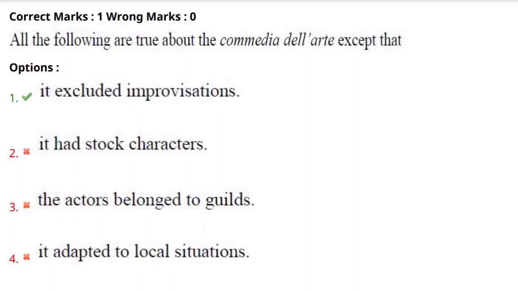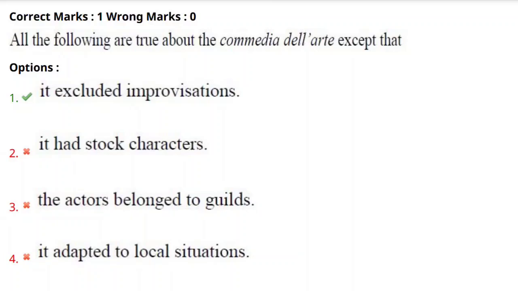Now let's look at the options. It excluded improvisations. No, any kind of art includes improvisation. Here the first option itself is not related to Commedia dell'arte. It excluded, no, it included. So it is not correct about Commedia dell'arte. It had stock characters.